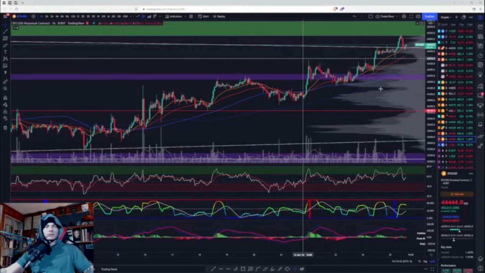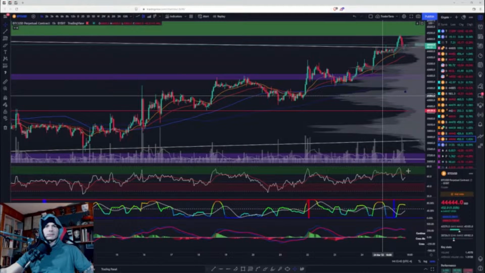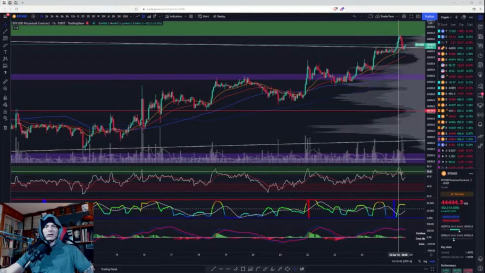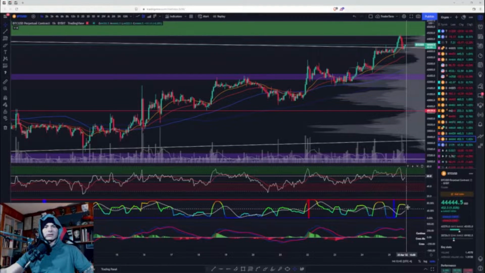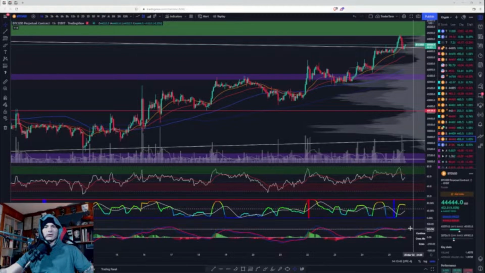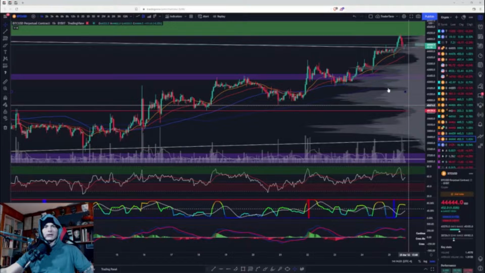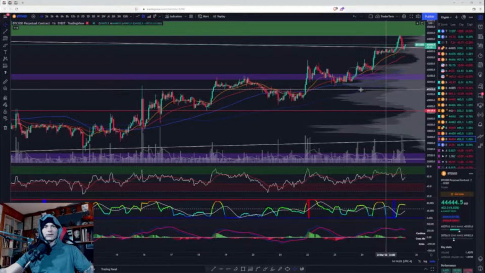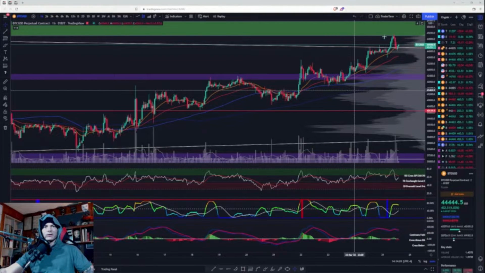All right, so starting with Bitcoin, we did break back down out of the bullish control zone on the RSI, did bounce off the neutral median line. We are below the signal line. Volatility is in the upper zone. MACD fresh cross to the downside. Negative momentum is increasing. Now that's all expected when you have a nice little drop here.